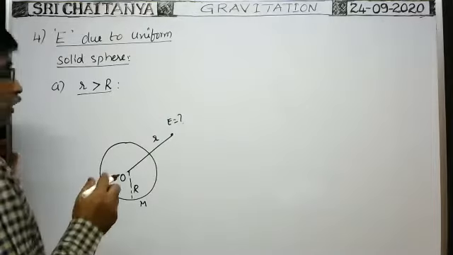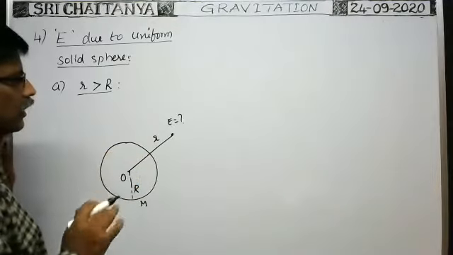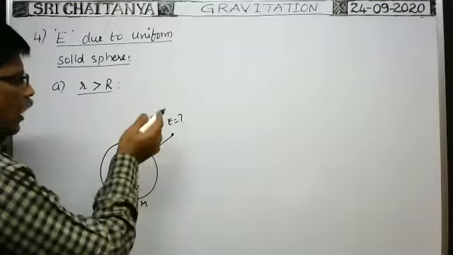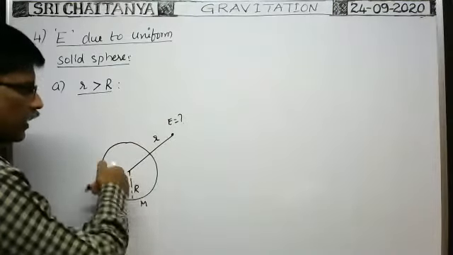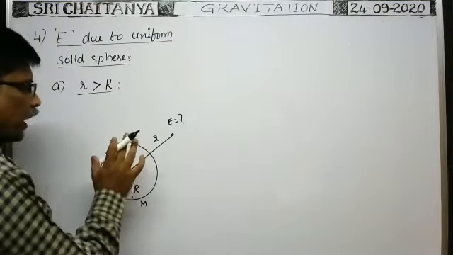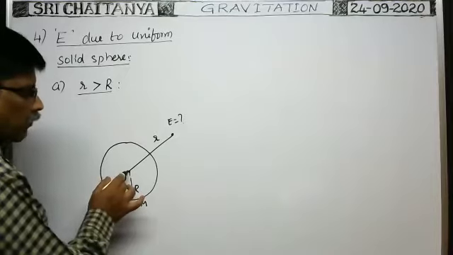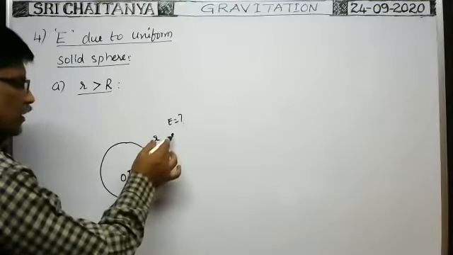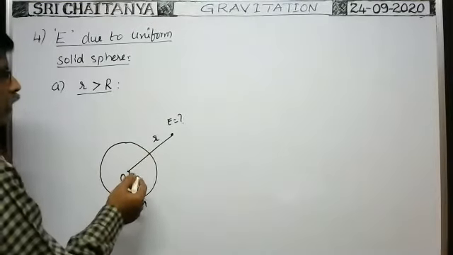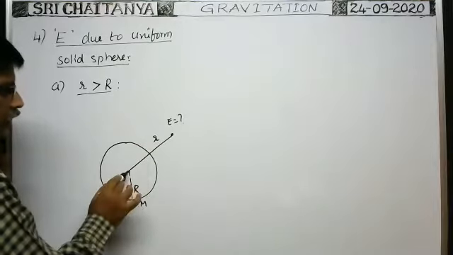According to the shell theorems, there are two shell theorems. According to the first shell theorem, whenever the point where the intensity is to be determined lies outside the given solid sphere, the entire solid sphere can be treated as a point mass located at its center. So as this point lies outside the solid sphere, to find the intensity at this point you imagine a point mass M at its center.